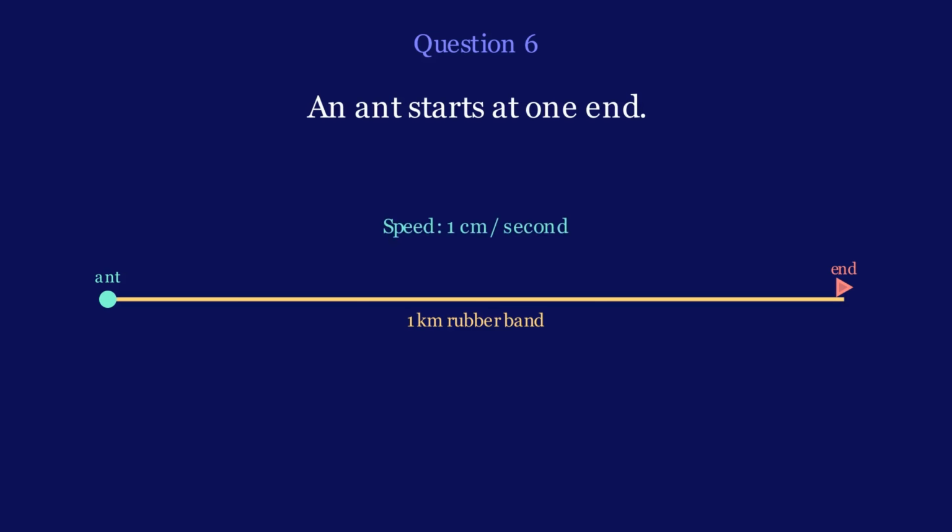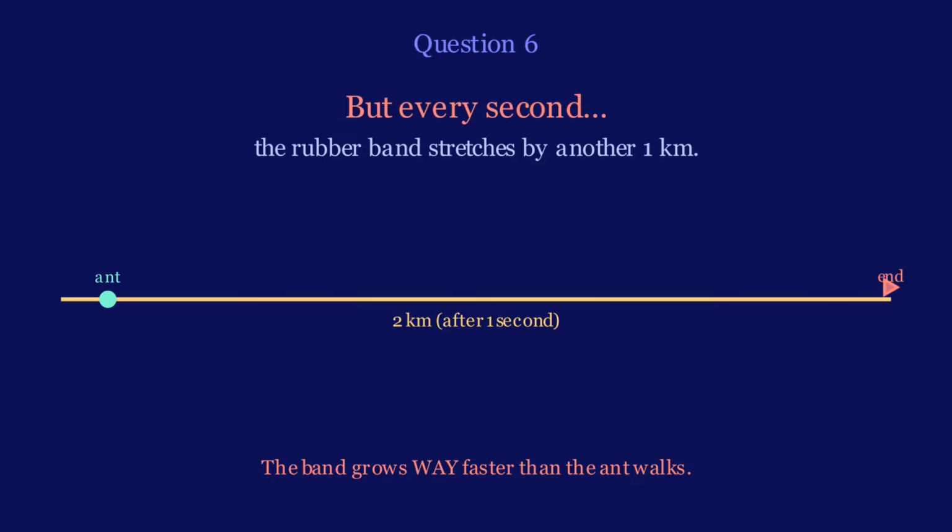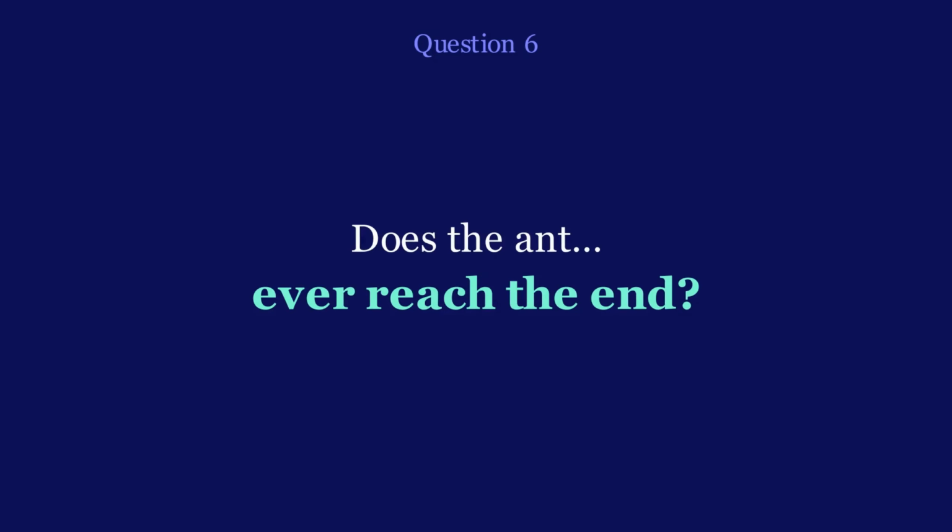Alright, question 6. This one sounds impossible. An ant starts at one end of a 1-kilometer rubber band. It walks forward at 1 centimeter per second. But here's the catch. Every second, the rubber band stretches by another 1 kilometer. So the band is growing way faster than the ant is walking. Question is, does the ant ever reach the end?